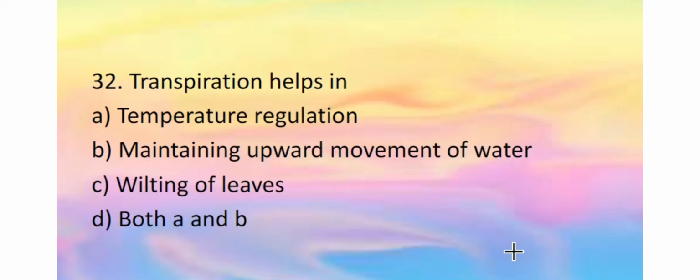Transpiration helps in temperature regulation, maintaining upward movement of water, wilting of leaves, both A and B. It helps in temperature regulation as well as upward movement, but it causes wilting of leaves, that's not a good thing for the plant. It is an evil process. So we can say the answer is both A and B. It helps in these two processes which are essential for plants.